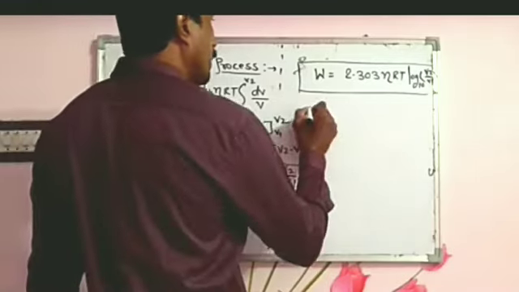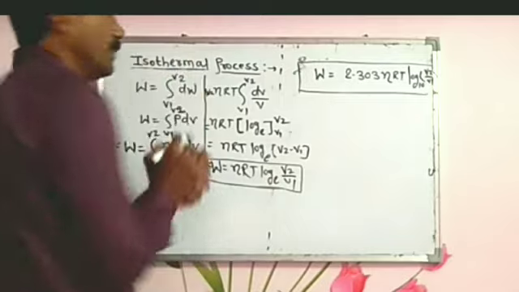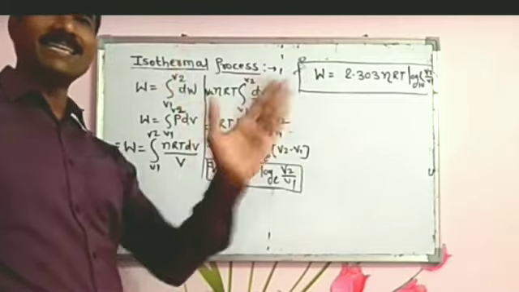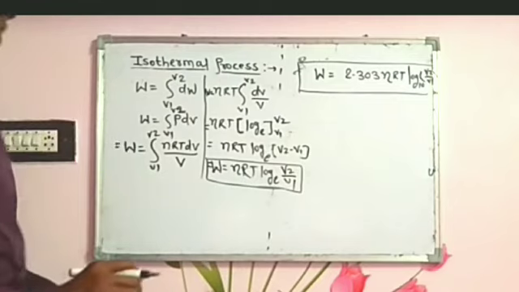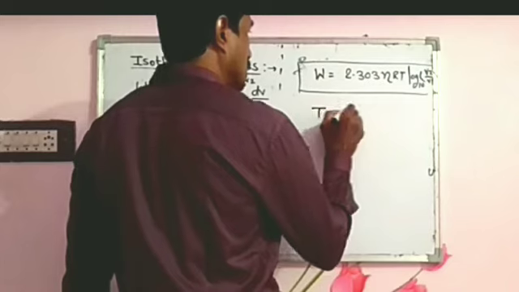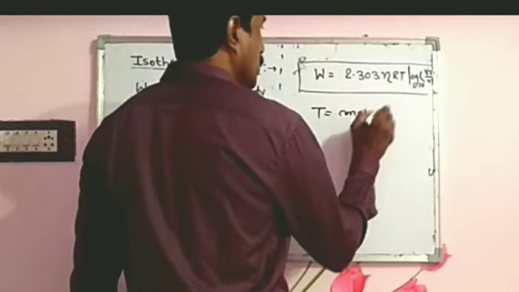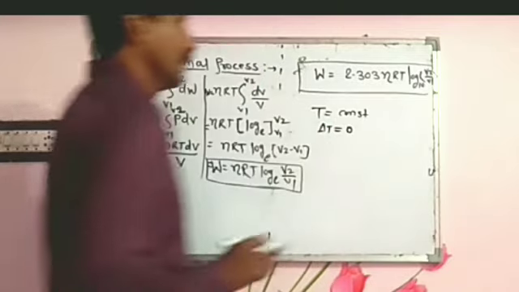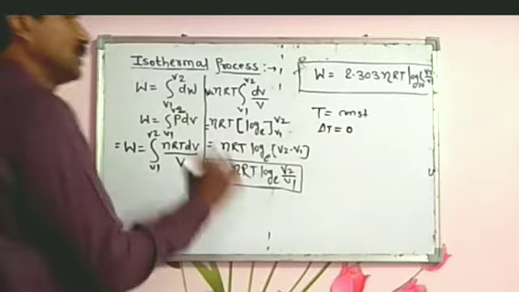In an isothermal process, temperature remains constant, and we have already discussed it. T is a constant, so del T is equal to 0.